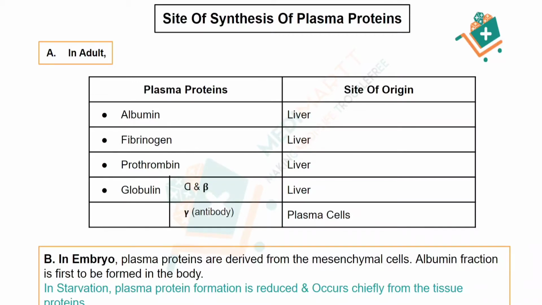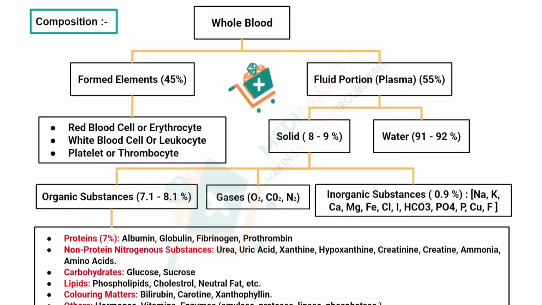For understanding the plasma proteins, we have to understand what the plasma is. Basically, blood is distributed into two main parts: the formed elements, that is 45%, and the fluid portion, that is the plasma. Plasma is again subdivided into two main parts, that is the solid and the water.